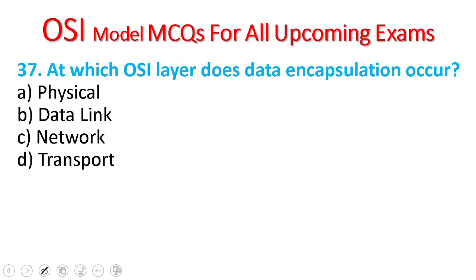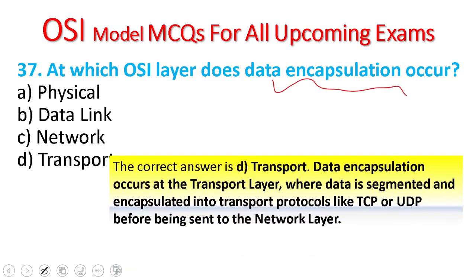37. At which OSI layer does data encapsulation occur? Data encapsulation occurs in the transport layer, where data is segmented and encapsulated into a transport protocol like TCP or UDP before being sent to the network layer, to the lower layer.